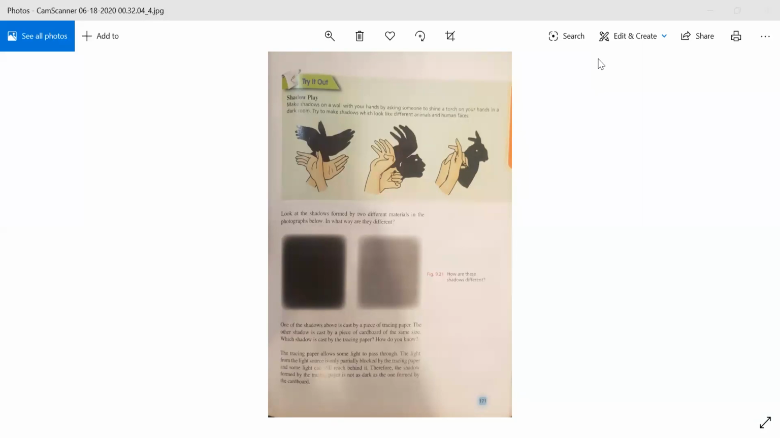Beta, here they are saying that there are two kinds of shadows. They can be dark as well as light. One is from the cardboard paper and one is from the tracing paper. Beta, tracing paper allows only some of the light to pass through, and cardboard will not allow the light to pass through, and so it will show the darker area. It means the dark area will show the shadow of the cardboard paper and the lighter area will show the